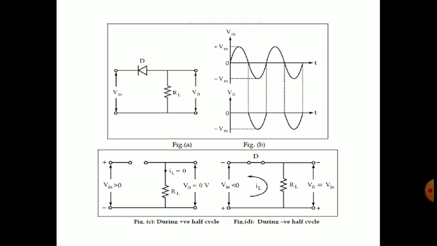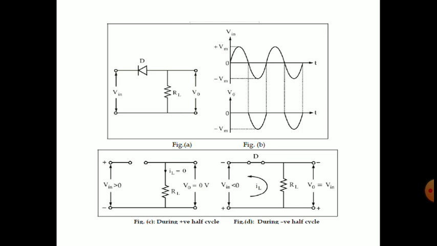Then see figure C, during the positive half cycle. This will happen when V input is greater than 0 and it is applied in the positive direction, so plus and minus. See, the diode is an open circuit, so no current will flow in the circuit, and IL is 0. So what is the output? We are taking it across the load resistance, so V output is equal to I into R, that is IL into RL.